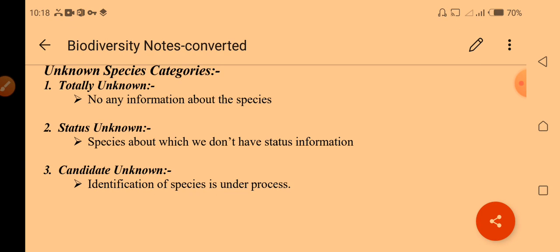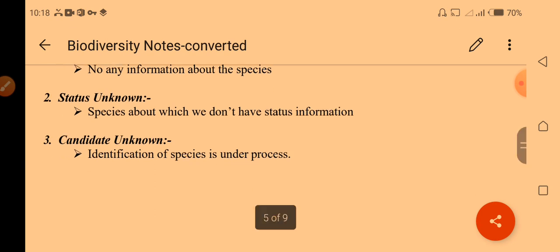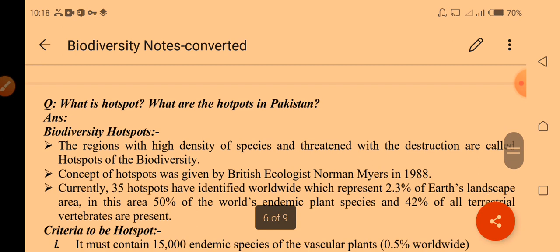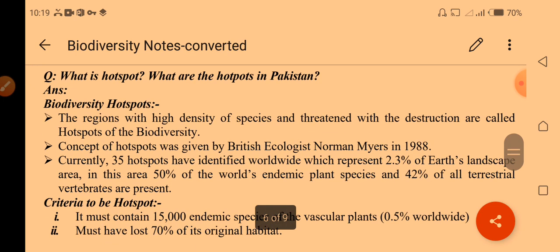For these species, no specific information is available yet, but identifying these species is going on, and in future they may be known. Next, hotspot. What is a hotspot, and what are the hotspots in Pakistan?